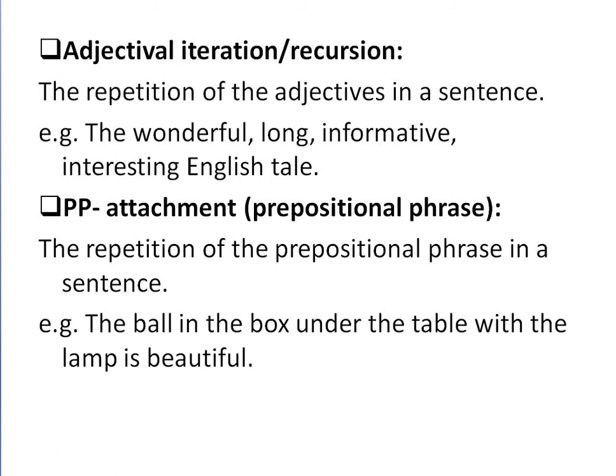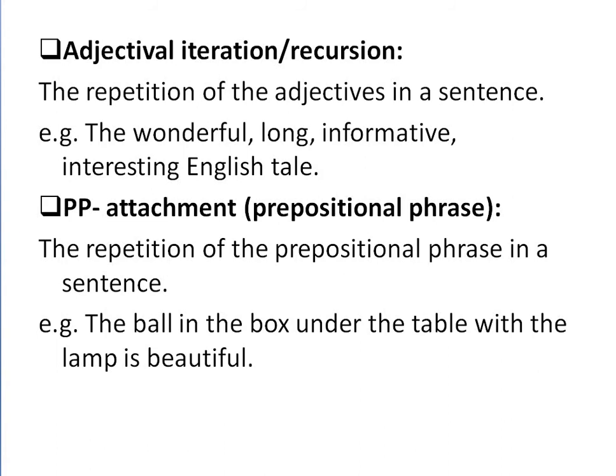So you have seen how many adjectives we have added. Similarly, we can add more. We can repeat many adjectives before a single noun. This is the property of generative grammar.